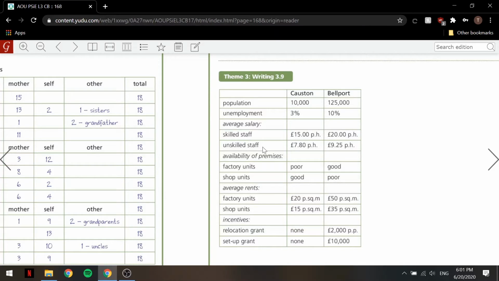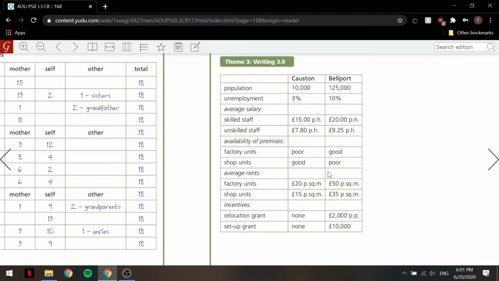Unskilled staff make £7.80 per hour, while in Bellport they make £9.25 per hour. Availability of premises, not specified. Factory units are poor in Coston and good in Bellport. Shop units are good in Coston and poor in Bellport.